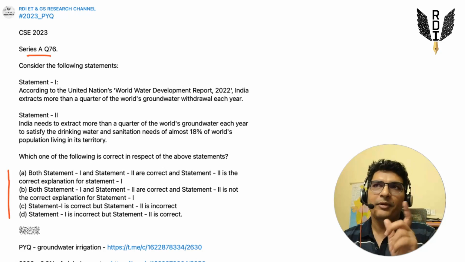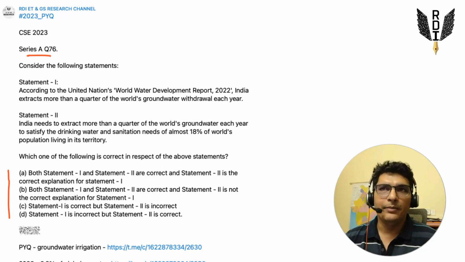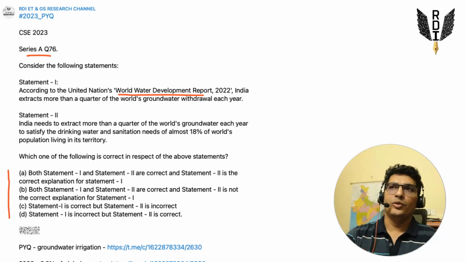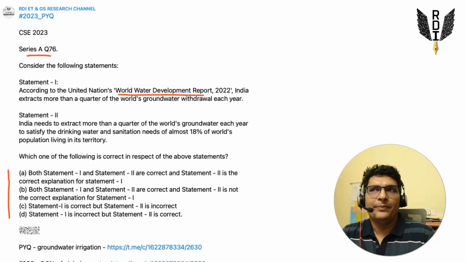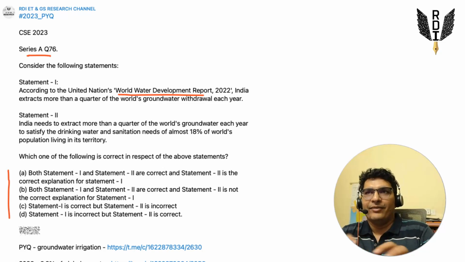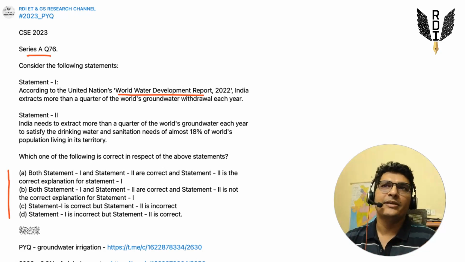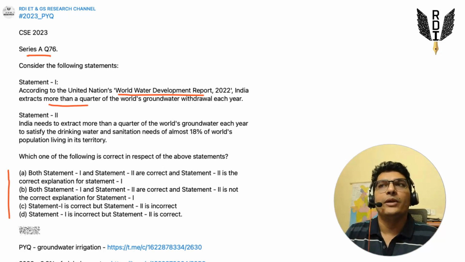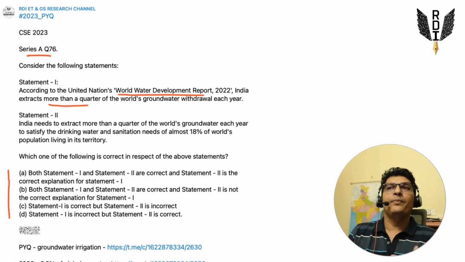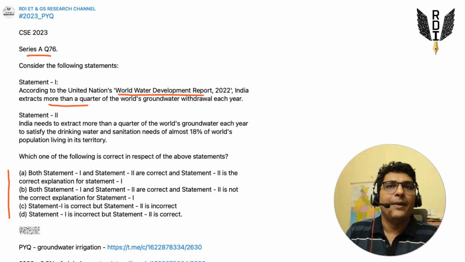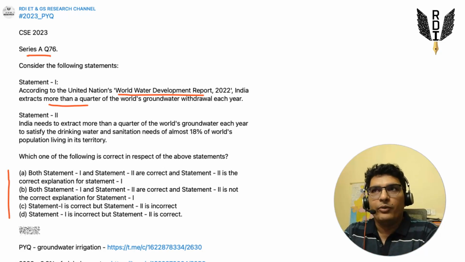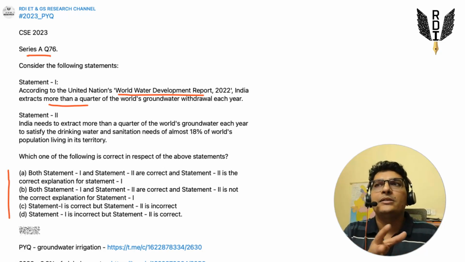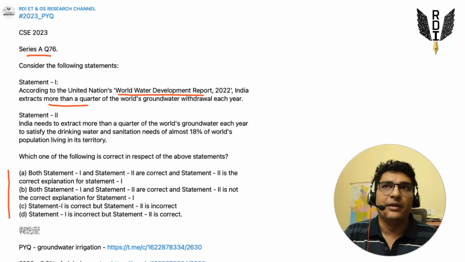But if we look at this particular question, it was a random, non-standard question. It was about UN's World Water Development Report, right? So we will certainly not go through the details of this report. The first statement is non-standard in the sense that it is giving us a number. That is, it is saying India extracts more than a quarter, more than 25% of the world's groundwater withdrawal each year, right? So this means that whatever amount of groundwater withdrawal happens globally in any given year, or in 2022 for that matter, India's share was more than 25%, right?